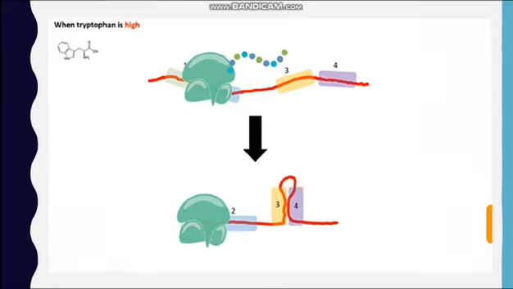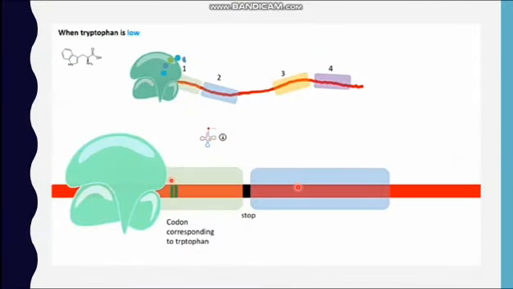RNA polymerase activity. When the tryptophan is low, there is a specific site that codes for the codon corresponding to tryptophan. But you can understand that when the tryptophan level is low, the transfer RNA which brings the amino acid tryptophan is also less in abundance. As a result, ribosome speed is also low, and 2 and 3 can pair with each other and form an anti-attenuating or anti-terminating stem loop. RNA polymerase moves forward and transcribes the genes and gives rise to the proteins which are necessary for the conversion to tryptophan.